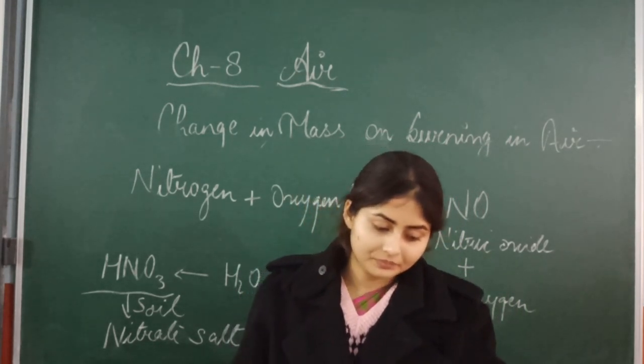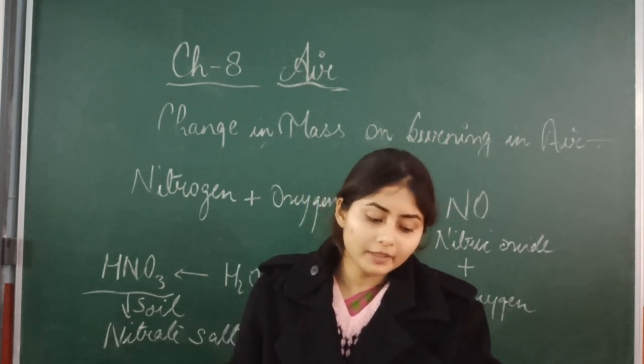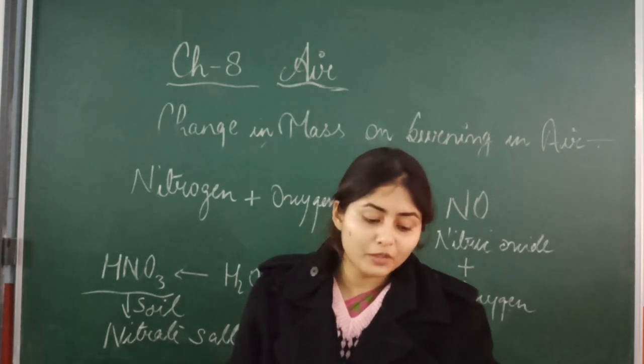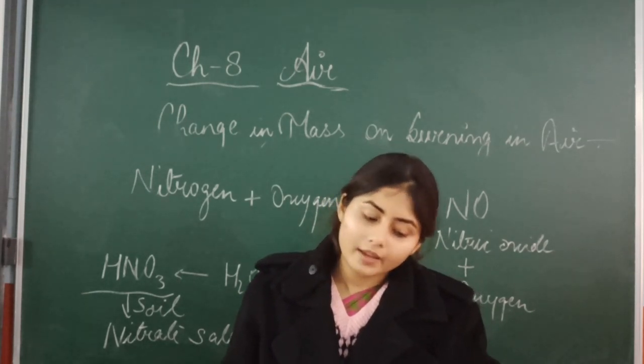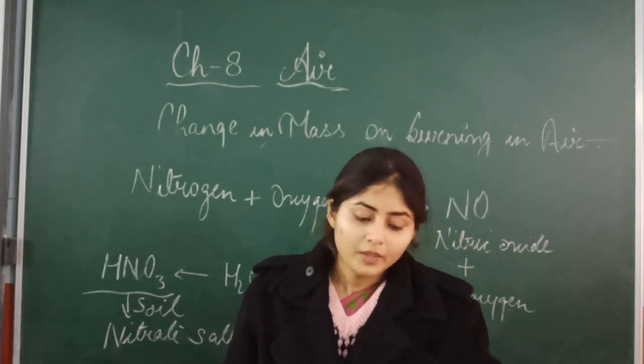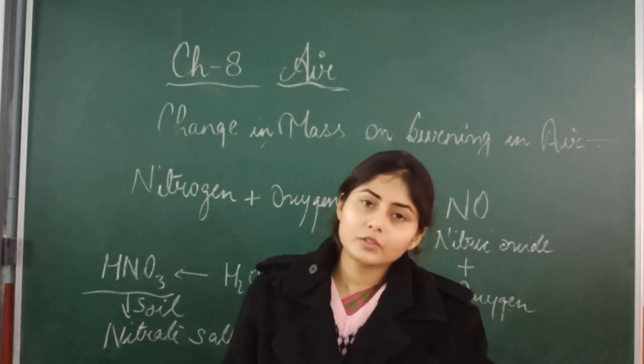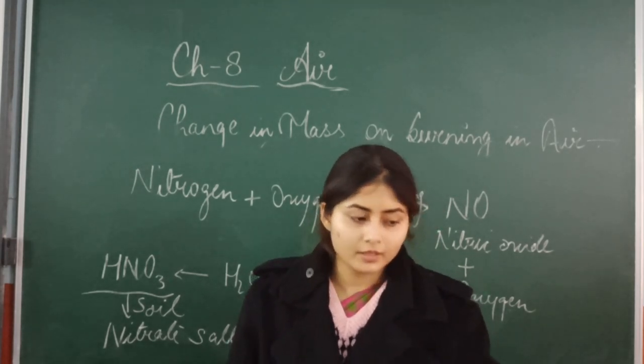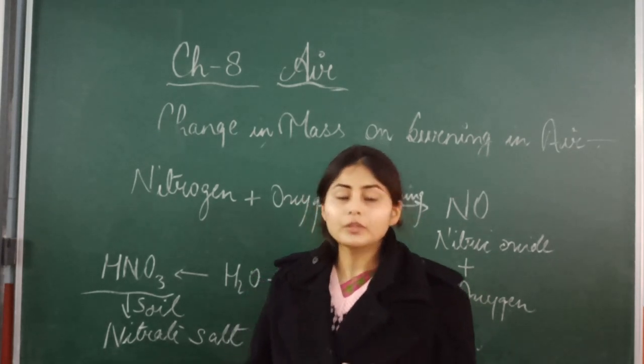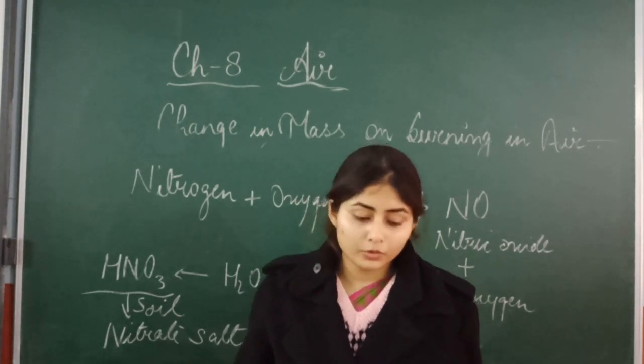Now come to the third point: atmospheric nitrogen is used to manufacture ammonia, that is NH3, which has a large number of industrial uses. So ammonia has a large number of uses in the industries, and atmospheric nitrogen is also used in that.